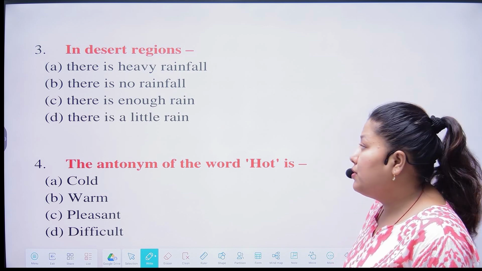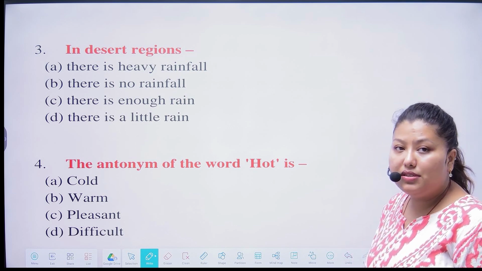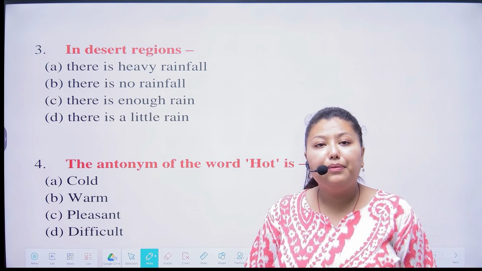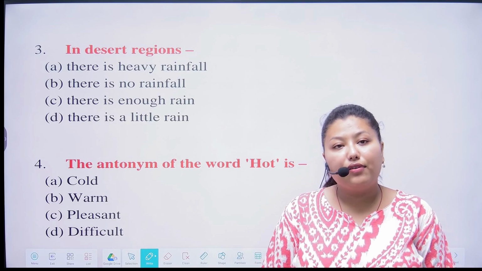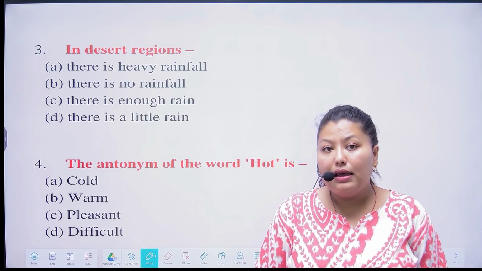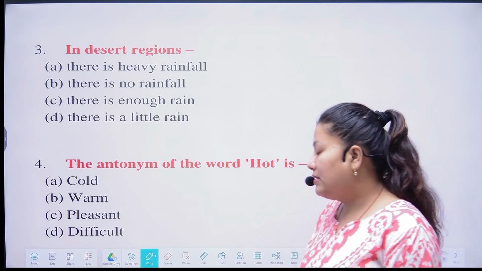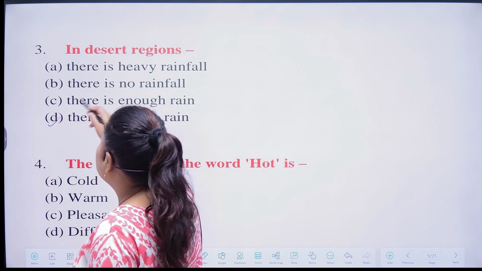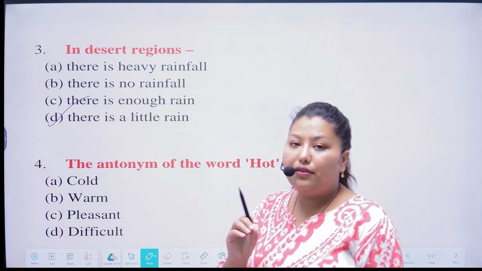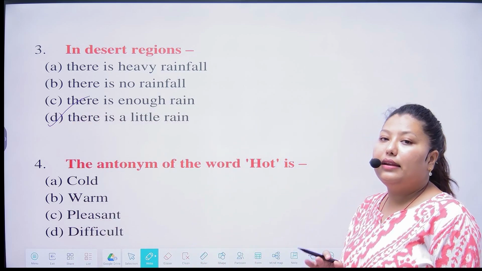Next question number 3. In desert regions, so what happens in desert regions? There is a heavy rainfall, there is no rainfall, there is enough rainfall, there is a little rainfall. So in the passage we learned that in desert region there is a little rainfall. Option number D is the correct answer.